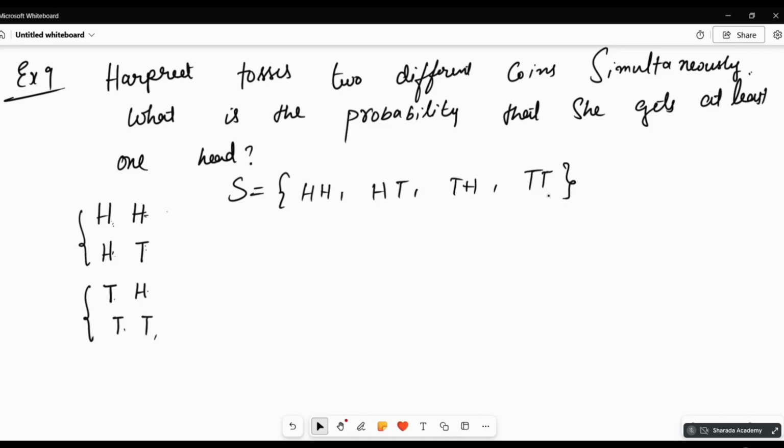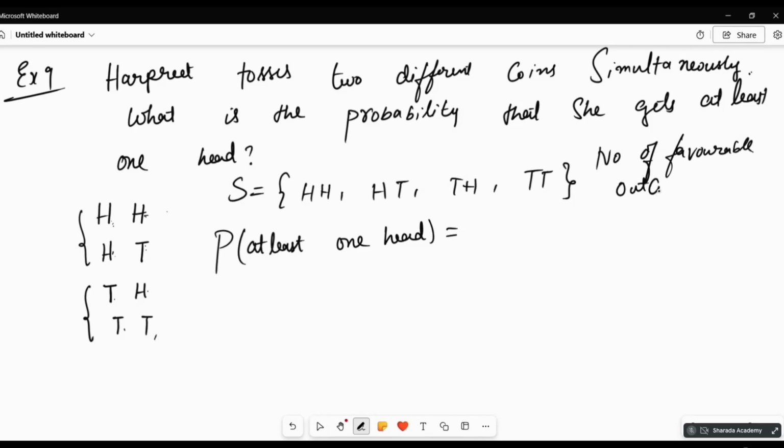These are the 4 options. What is the probability of at least one head? Number of favorable outcomes is 3 by 4.